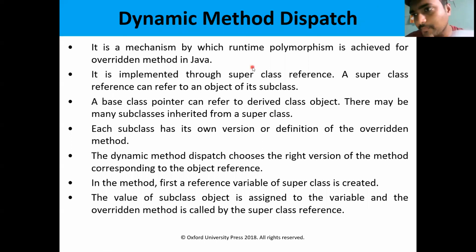So there are three types. First one is single inheritance. Second one is multi-level inheritance. Third one is hierarchical inheritance. We have three types of inheritance supported by Java.